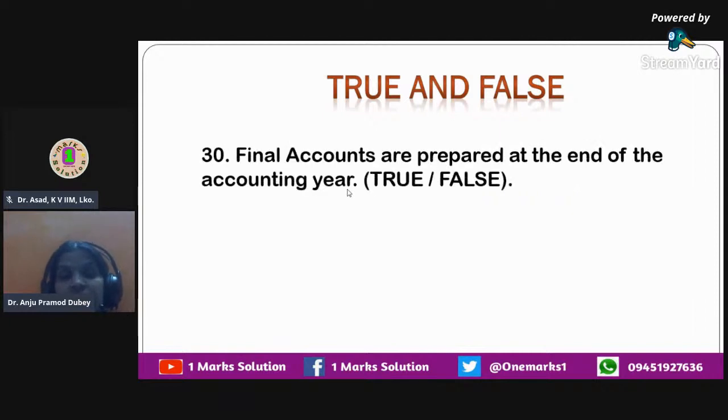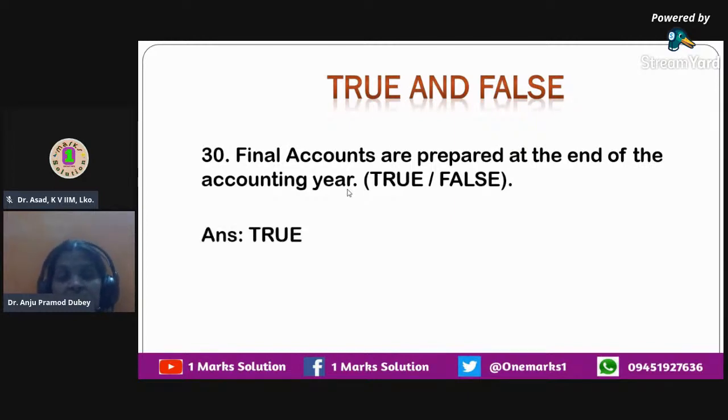The next question that we have is: final accounts are prepared at the end of the accounting year. You must keep in mind that throughout the year, whatever transactions have taken place, at the end of the year it is compulsory for every organization to prepare the final accounts. When I say final accounts, it means to prepare the income statement, balance sheet, stockholders' equity statement, and cash flow statement. These are the statements that are to be prepared at the end of the year. So this statement is right.